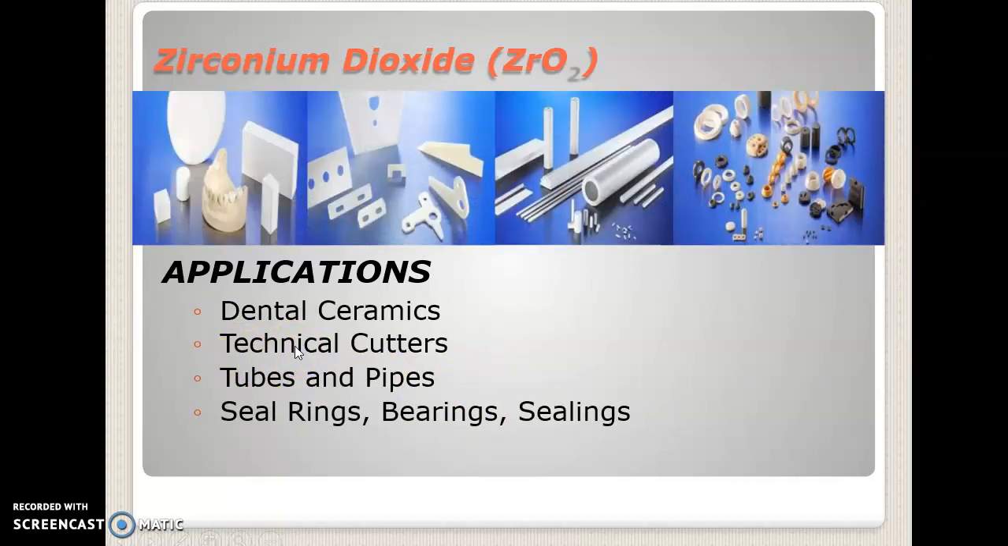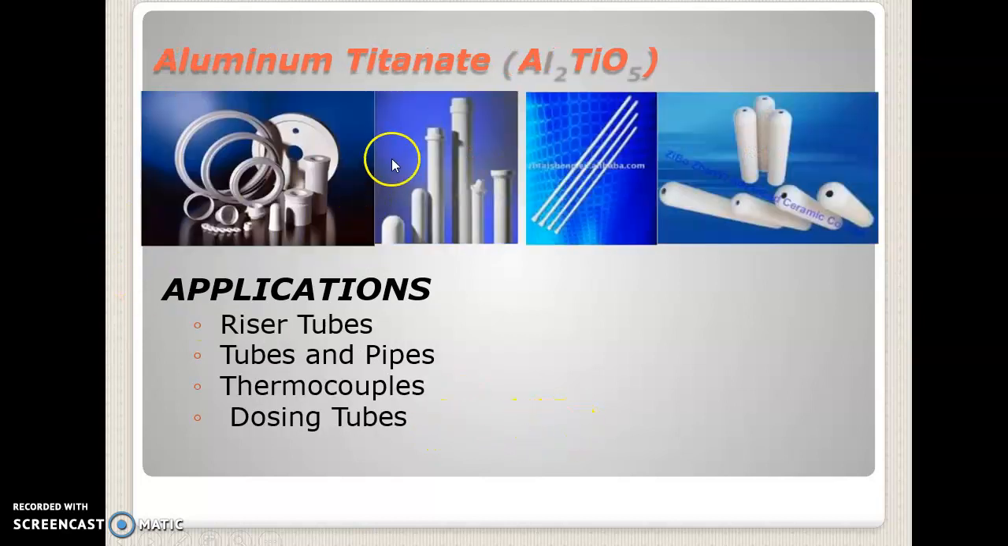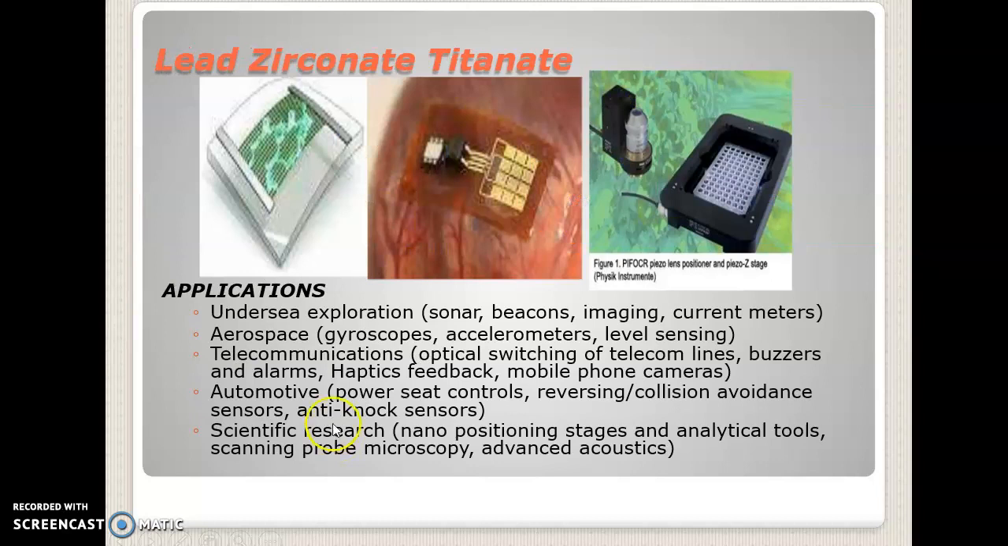Zirconium oxides are used for dental ceramics, technical cutters, tubes and pipes, seal rings, bearings, and sealings. Aluminum titanate is used for riser tubes, tubes and pipes, thermocouples, and dosing tubes. And lead zirconate titanate is used for undersea exploration, aerospace, telecommunication, automotive, and scientific research.